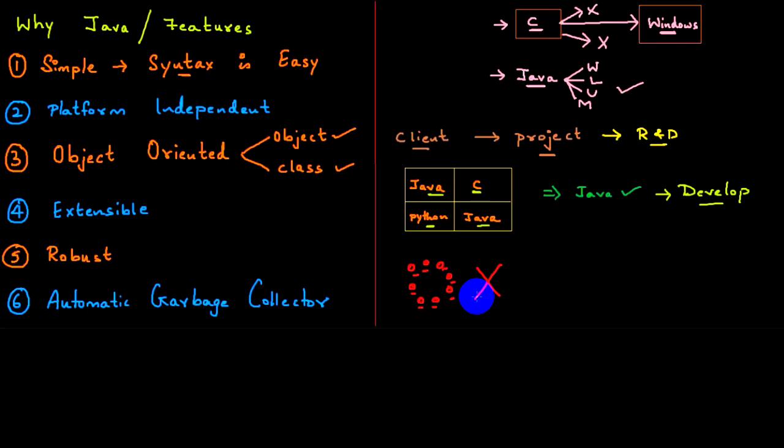It is extensible, meaning in order to develop an application, I can make use of other programming languages integrated with Java as well. Robust: it's strong, Java is a strong language. Automatic garbage collector: all the unused objects are automatically deleted, and I don't have to delete them explicitly. So these are the various advantages of Java. Got the clarity? Have a look at it, guys, and understand each and every point here.